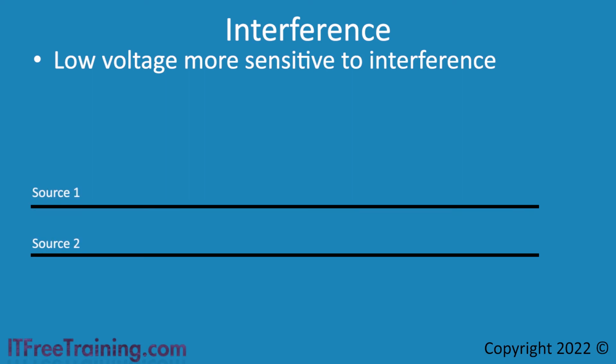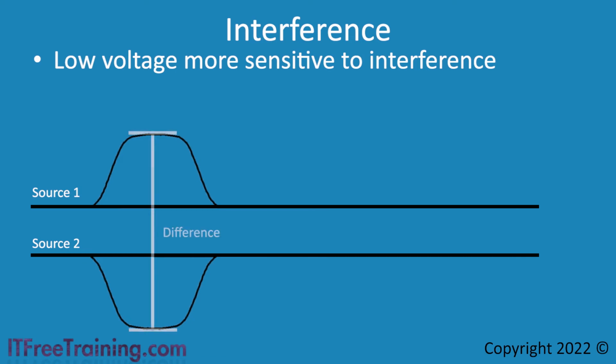Consider that you have two wires that are used to transfer data. Without any interference, you will notice that the signals are well defined. In order to work out if the data being sent is a 0 or a 1, all you need to do is calculate the difference between the two signals. The result will either be a positive or negative depending on what data is being transmitted.